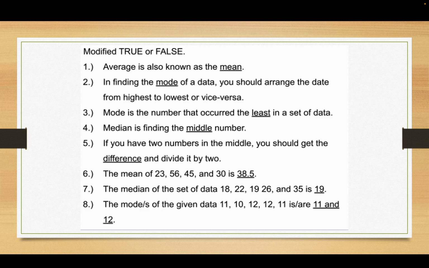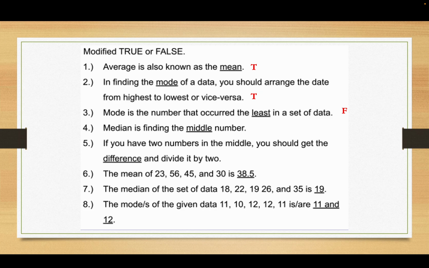Okay, so average is also known as the mean. That's true. In finding the mode of data, you should arrange the data from highest to lowest. And I think that the key word here is you should. You don't have to, but you should because then you won't miss one. So that's true also. Mode is the number that occurs the least in a set of data. That, folks, is false. Mode occurs the most in a set of data.